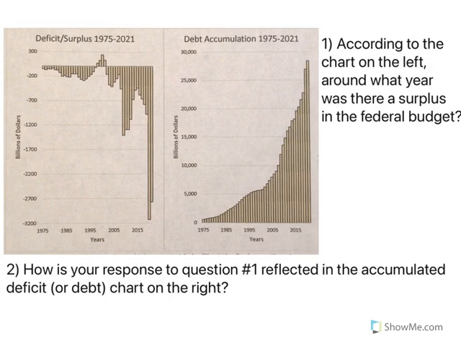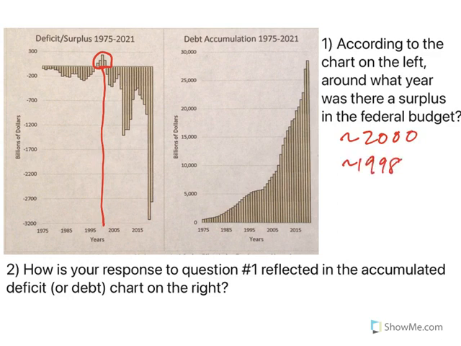Number one, according to the chart on the left, around what year was there a surplus in the federal budget? Now, surplus is the stuff that's above, right? So these right here, so if I make a line down, we're looking at maybe around 2000, right? Maybe 1998. I don't know. I was getting close to the end of my high school days. That's probably why we had a surplus. But there looks to be about 4 years in a row where there was a surplus. And that's good, right? That means the federal government was taking more in than was going out.